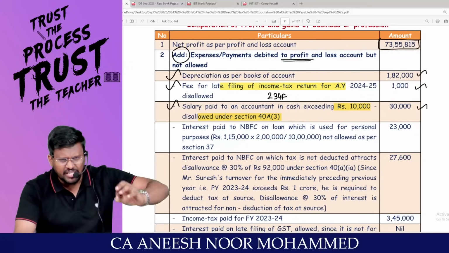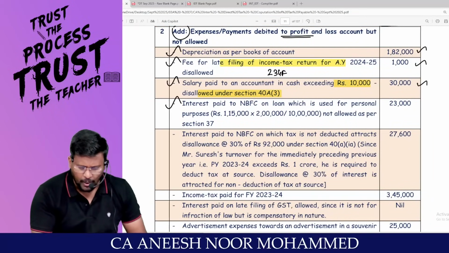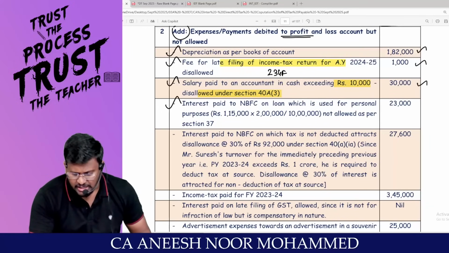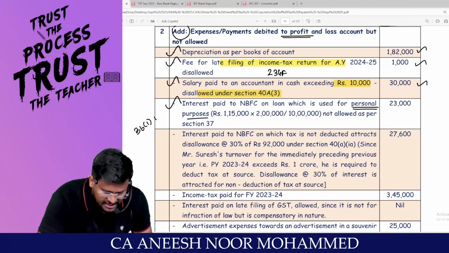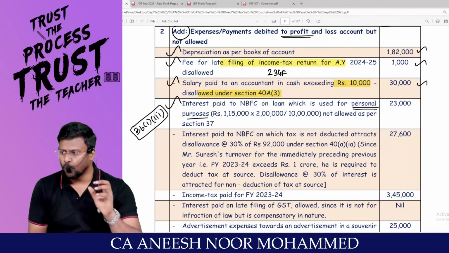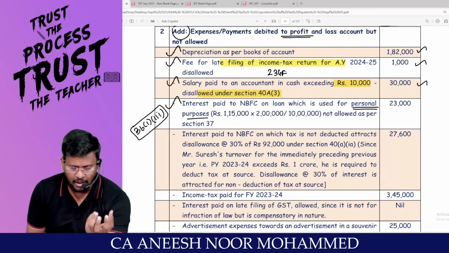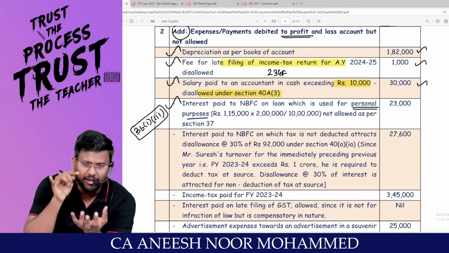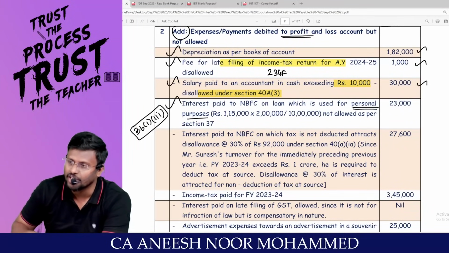When you read the question itself, you would have found out. Sir, interest paid to what? NBFC. Look, sir, on a loan which is used for what purpose? Personal. Sir, we have Section 36(1)(iii), which says that interest on borrowed capital, if you are borrowing money and using that money for the purpose of business or profession, any interest you are paying, if that interest has been debited to the P&L account, will be allowed as a reduction.